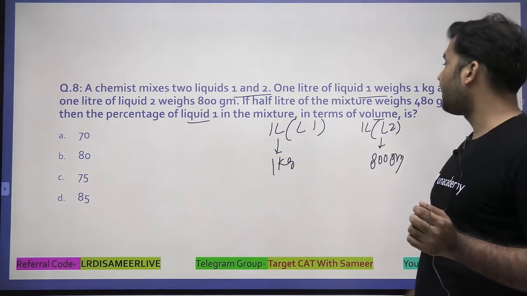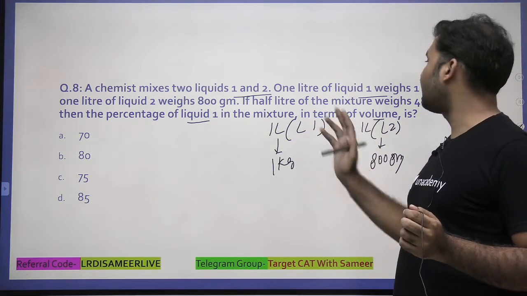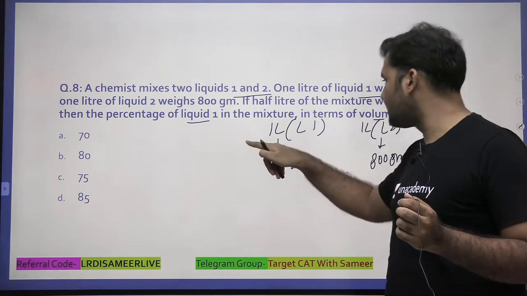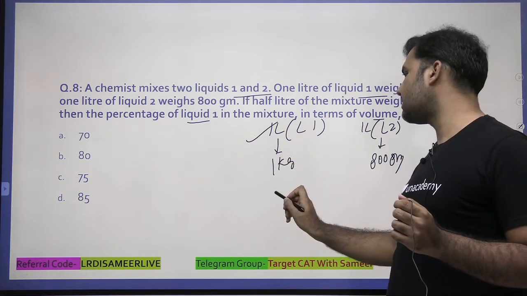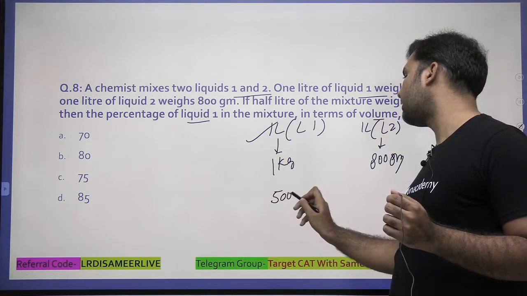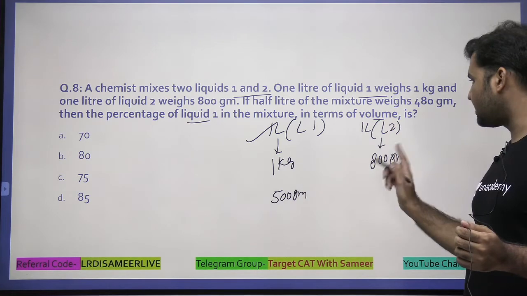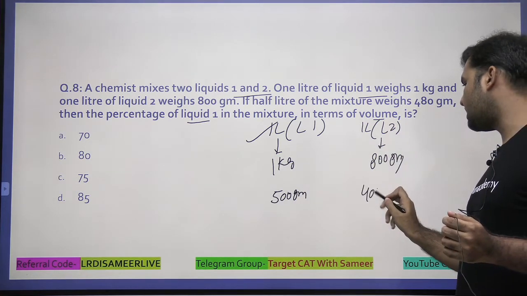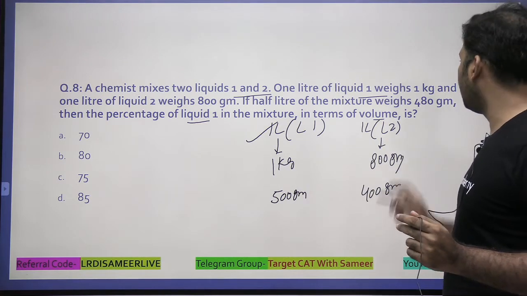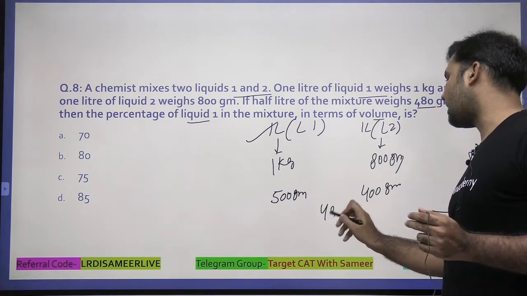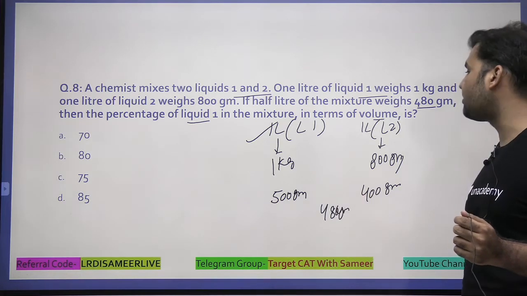So see that I'm combining the mixture, but that's half liter of the mixture. If 1 liter of liquid 1 is weighing 1 kg, can I say half liter will be having a weight of 500 gram, right? 1 liter of liquid 2 is weighing 800 grams, so half liter will be weighing 400 gram. So the combination of 500 and 400 is giving you a weight of 480 gram. Now tell me in what ratio you must have mixed it.